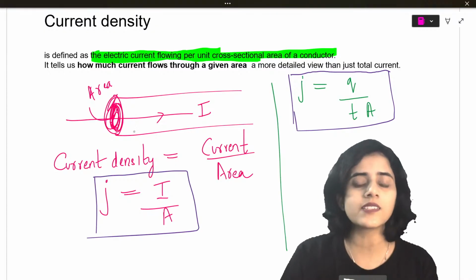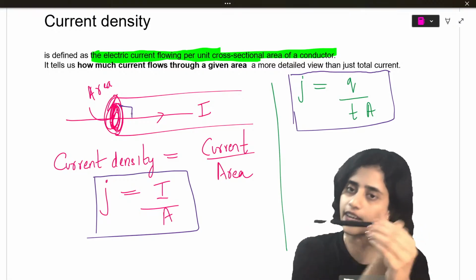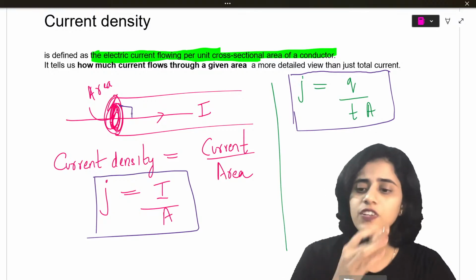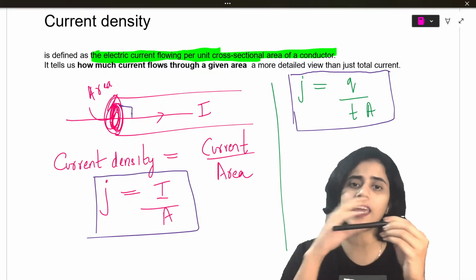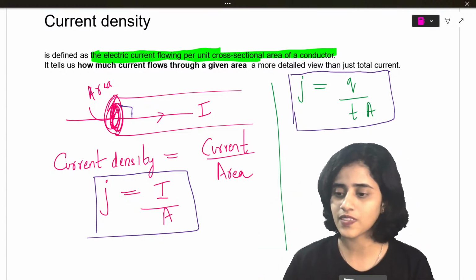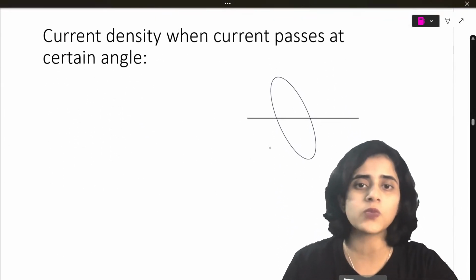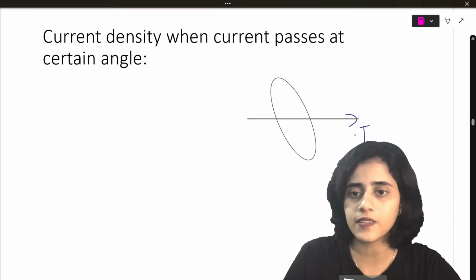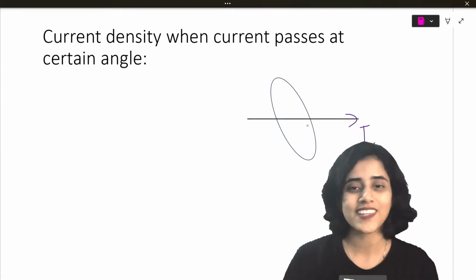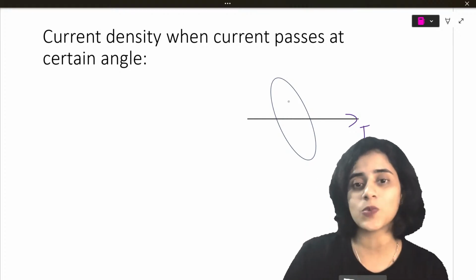But here one thing is, area and current are perpendicular. You can see here, if this is the area, current is flowing like this. They're perpendicular. But what happens if the current is passing straight, but the area is at an angle? So the wire is like this and current is passing through like this. In such cases, what will you do?